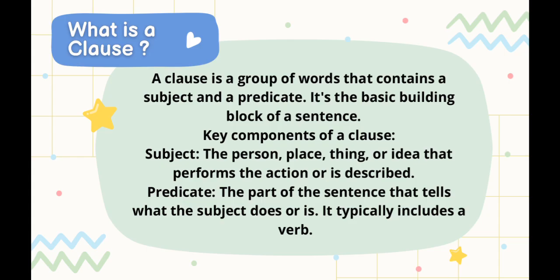First, what is a clause? A clause is a group of words that contains a subject and a predicate. It's a basic building block of a sentence. Key components of a clause: first is the subject, the person, place, thing, or idea that performs the action or is described. Second is the predicate, the part of the sentence that tells what the subject does or is. It typically includes a verb.